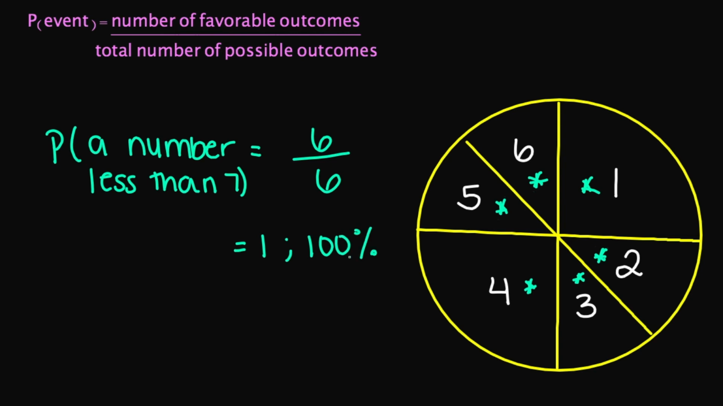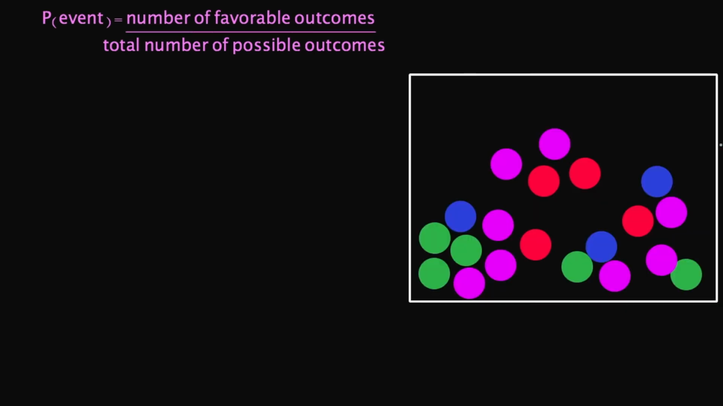There is a 100% chance that if I spin my spinner, I'm going to land on a number that is less than 7. The chances of that happening is certainly going to happen. So let's look at this example here.